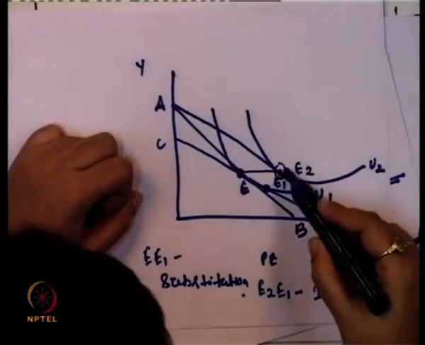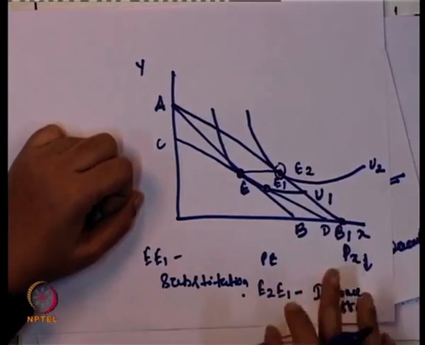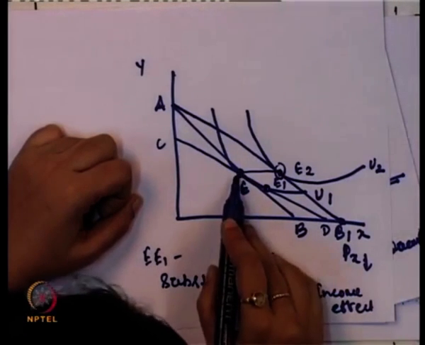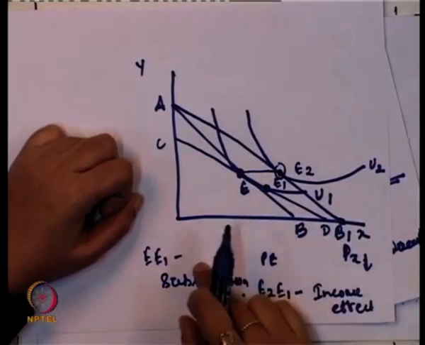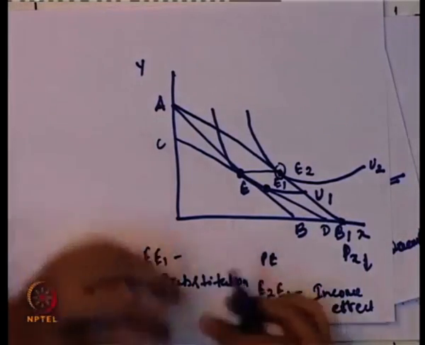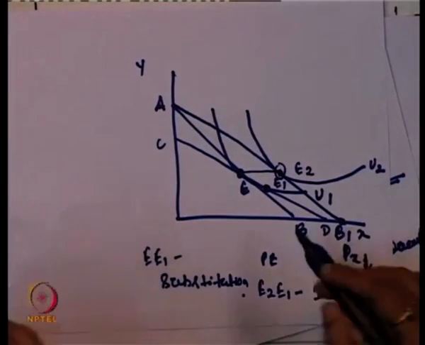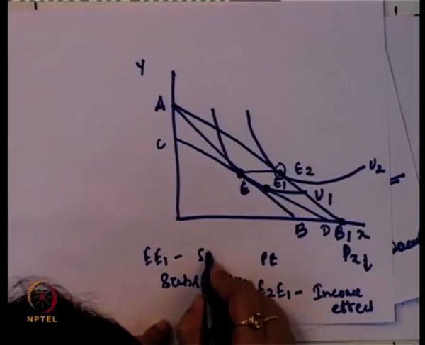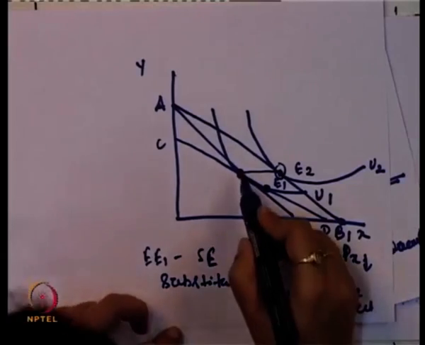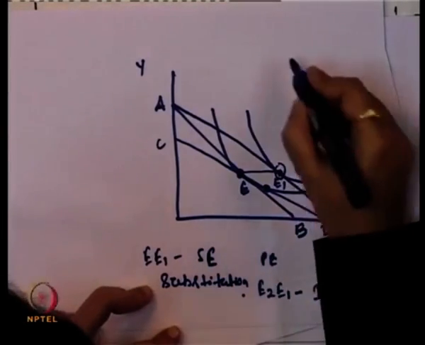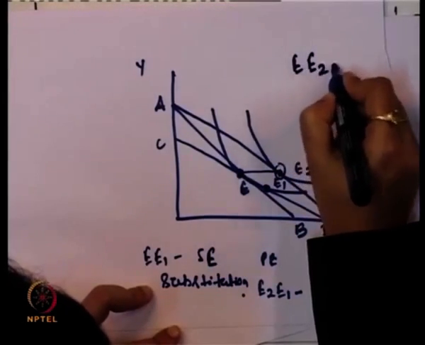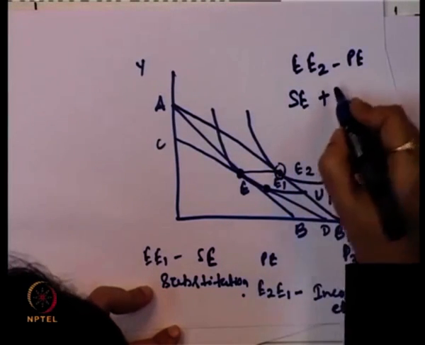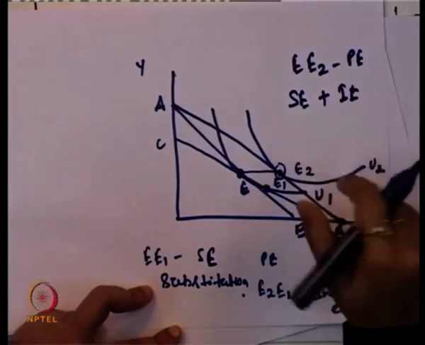So, the movement from E2 to E1 is due to the change in income, that is the reason it is known as the income effect, and the movement from E to E1 is because of the substitution effect, because some substitution has been done. And the price effect, that is E to E2, is always the combination of the substitution effect and the income effect.